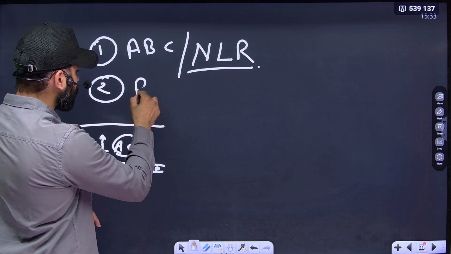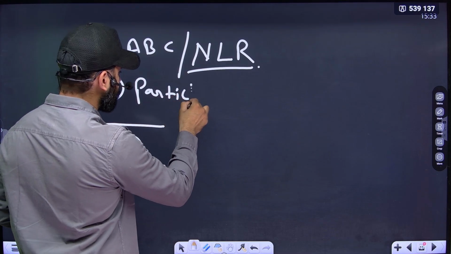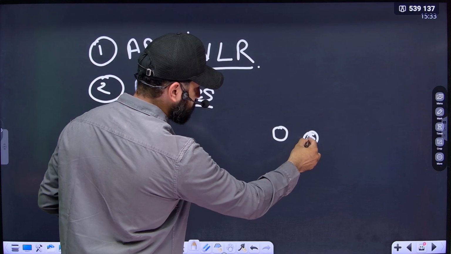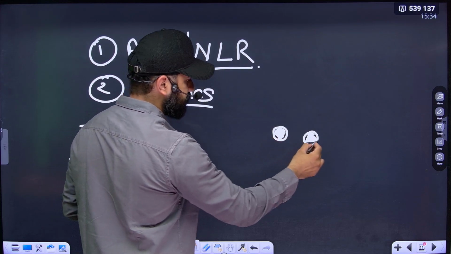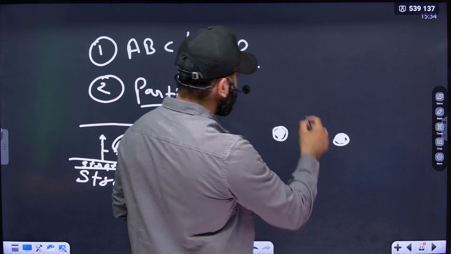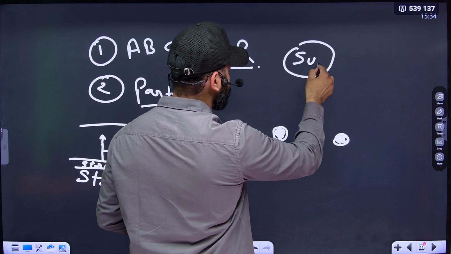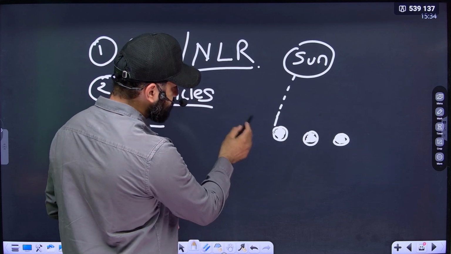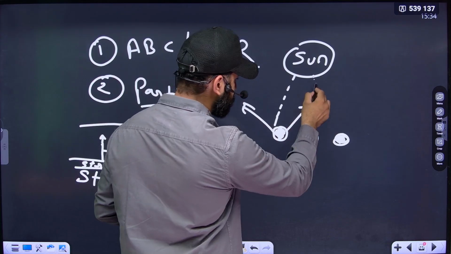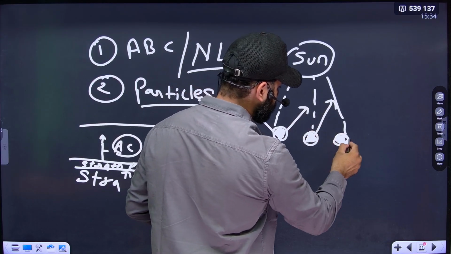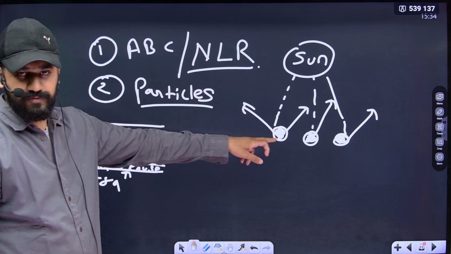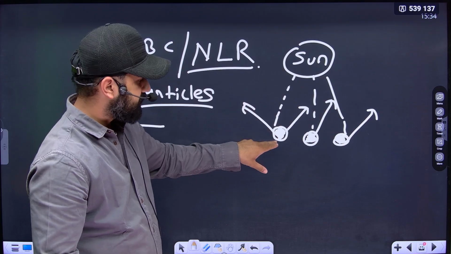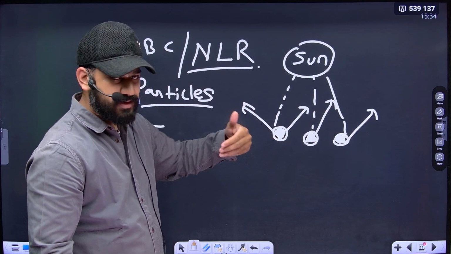Second thing, we know that there are particles in the mesosphere. For example, these are the particles, small particles in the mesosphere. Whenever sun rays come, this is the sun, and the sun rays strike these particles, they are responsible for reflection of the sun rays. What is the relevance of reflection? Reflection means they are not accumulating the heat, they are transferring the heat.